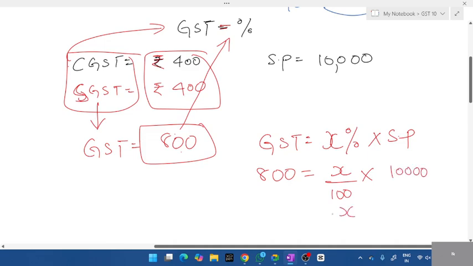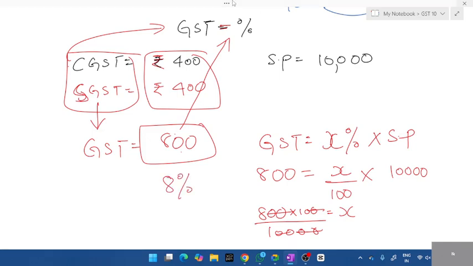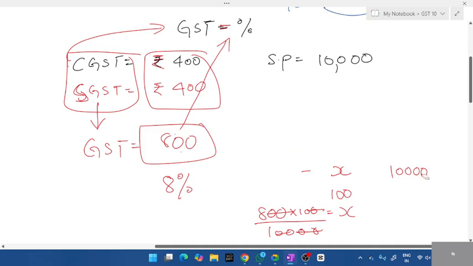So what's the answer? How do you find X? 800, this 100 will get multiplied, divided by 10,000. Two zeros top and two zeros down. What is the percentage? GST is equal to 8%. Is this clear? Did you understand this calculation? 8%. There is even a direct way. First is the actual concept. This is the actual steps.